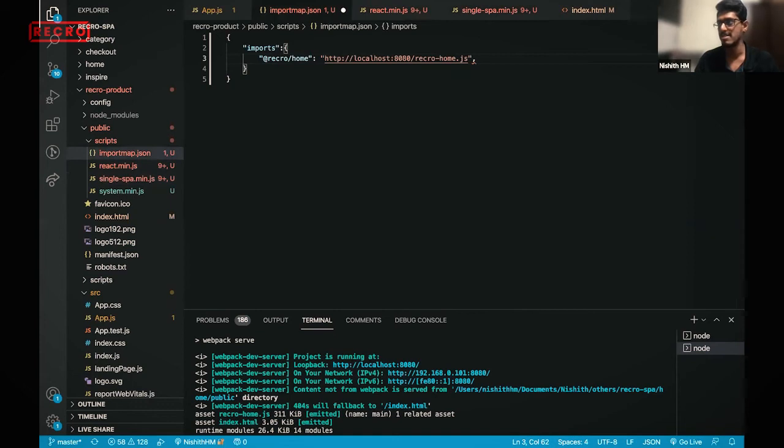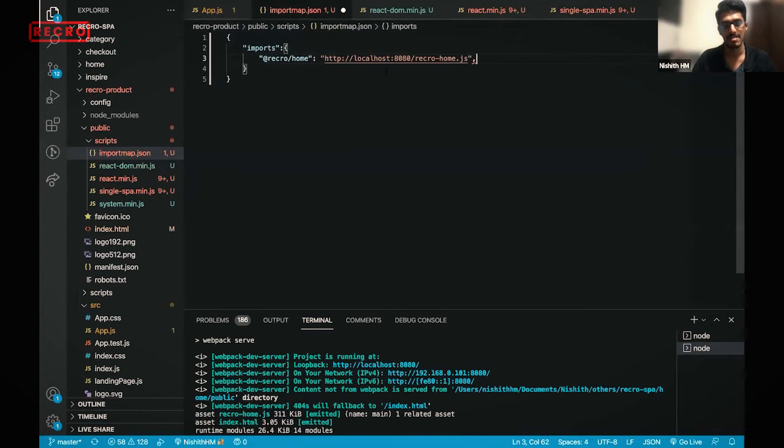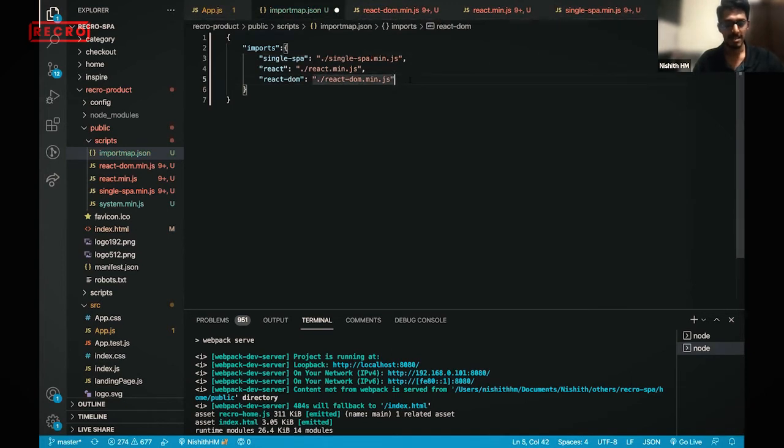This way the module sharing happens, and everything needs to use React DOM as well. All these things are available as CDN too, so rather than giving the relative path here, you can use the CDN itself. This is what a basic import map setup looks like.